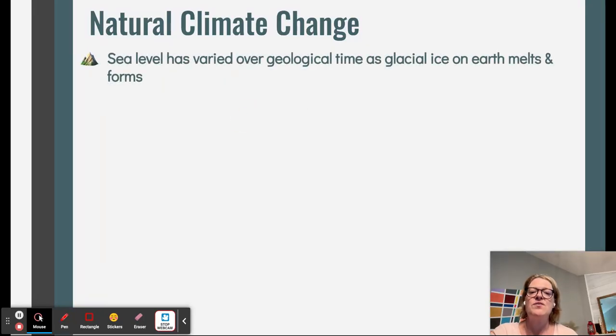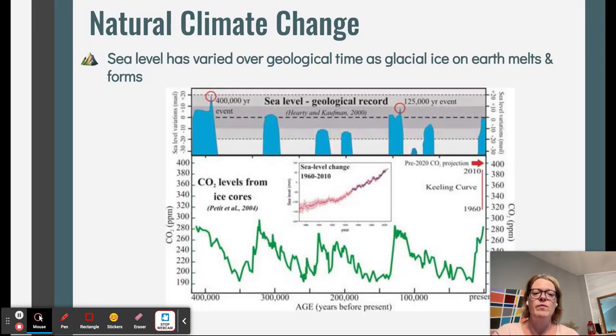So sea level has also varied over geologic time as glacial ice on Earth melts and forms. So during ice ages, we might get more global or glacial ice, ocean ice that occurs, and then during warming periods, we might get less. And so we can see that when we look at the different levels of these cores, and you can see that on the chart here.